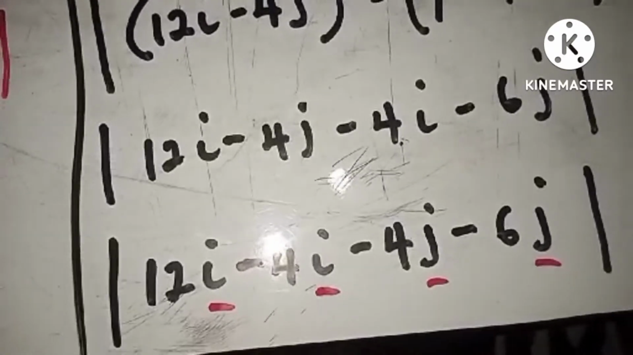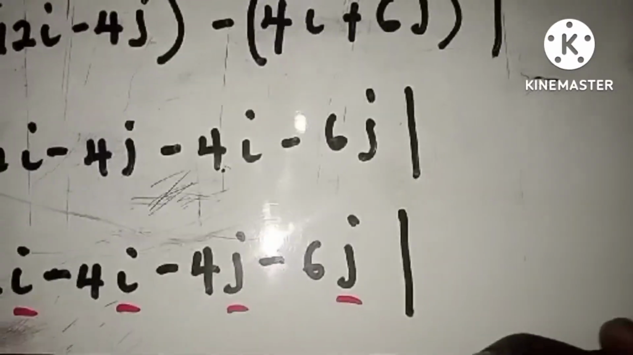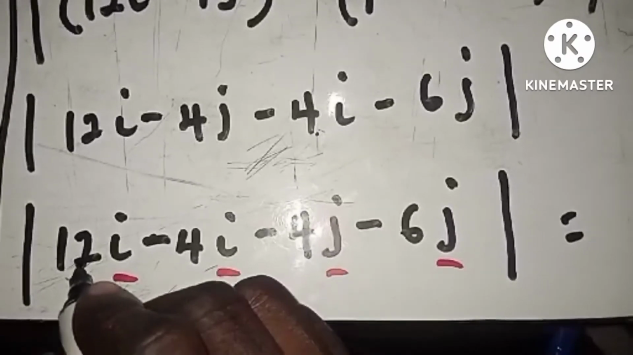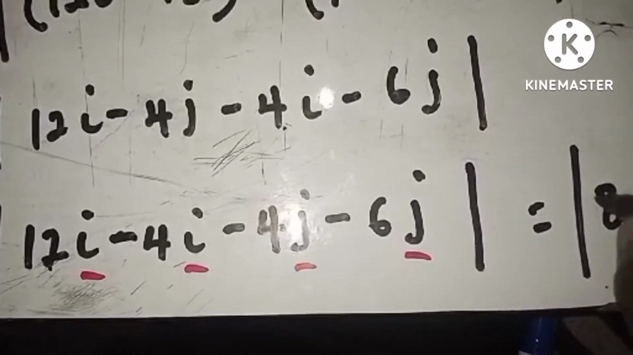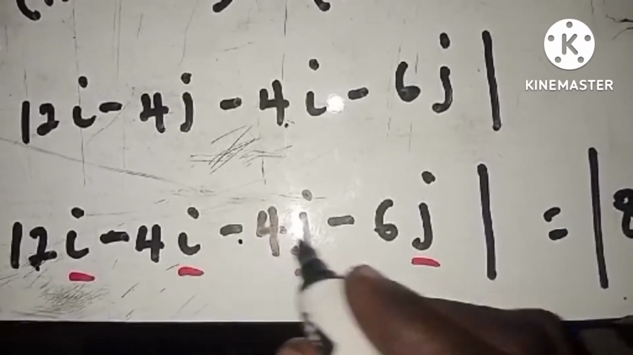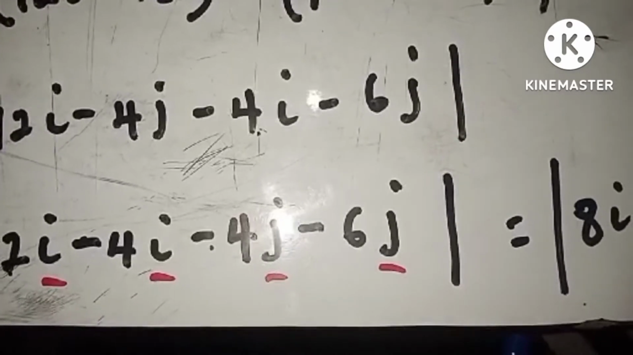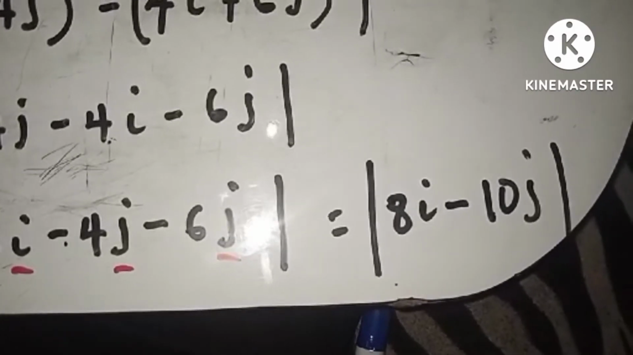Is that okay? So what are we going to get here? So here we are having what? That should be equal to this and this one. So 12 minus 4, we are still maintaining the bar. So we are left with 8i, right? 8i. This negative and then minus 6, that should be negative 10, right? So negative 10j. So these are the two things that we are getting.